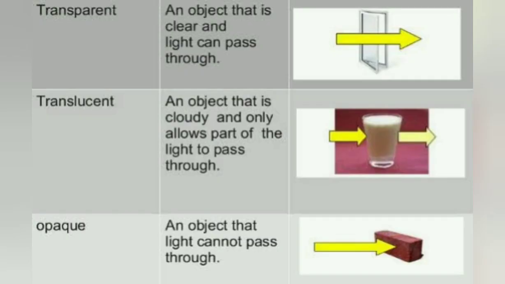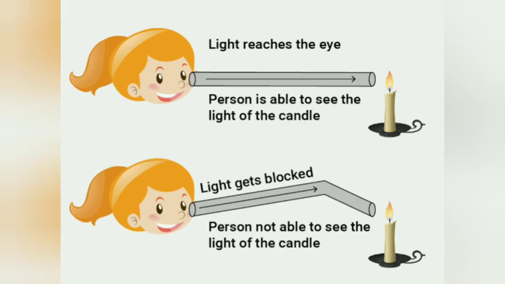Now coming to what is translucent, transparent and opaque objects, we have already discussed this. Transparent is through which light can directly pass. You can have a glass, and the light passes through completely. Then if you have some kind of juice in the glass, the light will pass through partially, that is translucent. And if you have a brick, then it is opaque, which will not allow light to pass through. The basic matter is that light passes in a straight line.